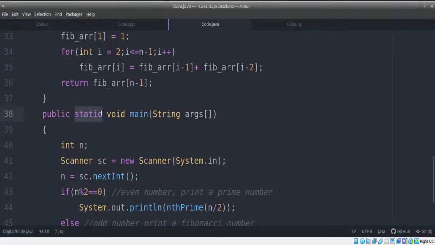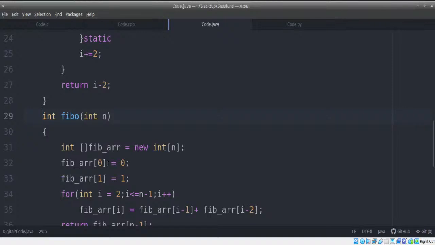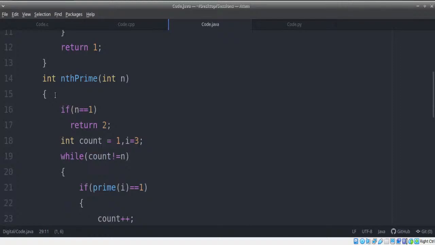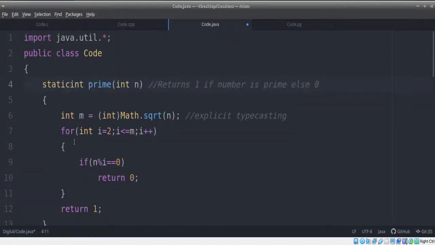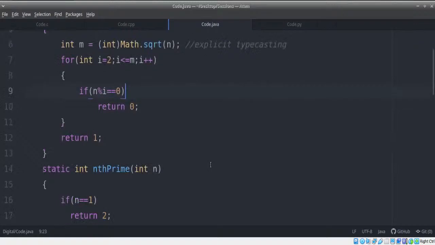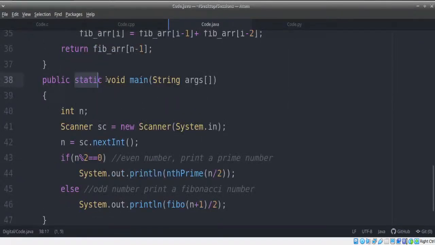But for other things, let's say any statement or any function which has static, you can access it without creating an object. Now I don't want to create an object separately by taking more memory and everything, so I'll make all these functions static, so I can access them without an object. So that is the main reason why we write static even in main. For those who may not know, the reason we write static in main is because whenever we talk about the main function, we need to know and remember that.